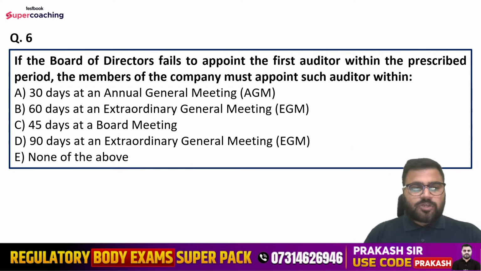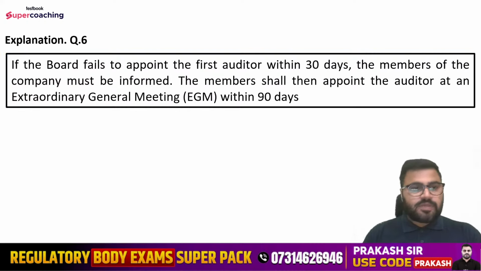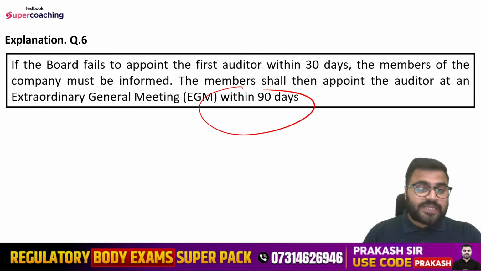So Sandeep is saying option number D. Right answer is option number D, that is 90 days at an extraordinary general meeting. Well done, Sandeep. So the explanation is, if the board fails to appoint the first auditor within 30 days, the members of the company must be informed, and after that the members shall then appoint the auditor at an extraordinary general meeting within 90 days, right?